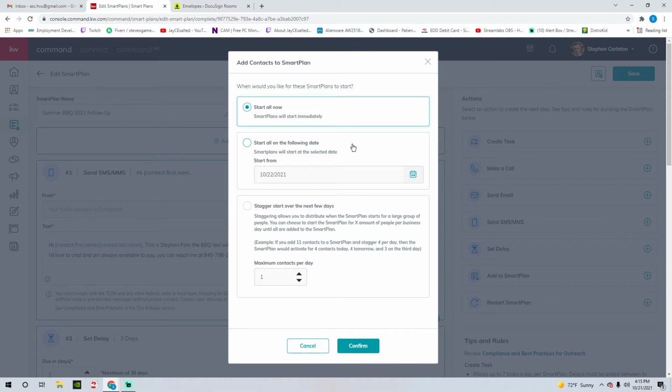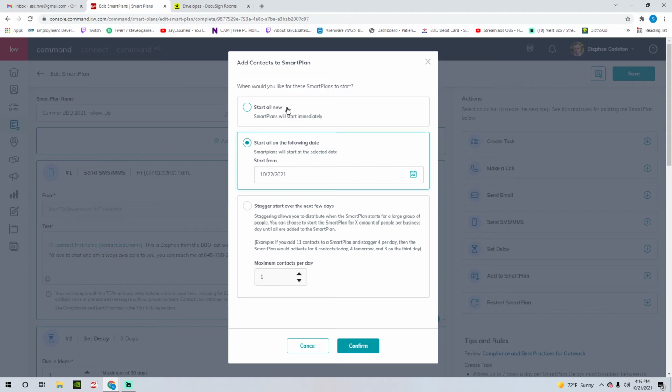However, maybe you want to get a proactive start on it. Maybe it hasn't even happened yet. Maybe the summer barbecue hasn't happened yet, and you already had the plan done, and somehow you had a roster of who was already going to be attending, but you don't know them. Excuse me. You can start it from a following date. So depending on the context and the situation, maybe this will be better for you.